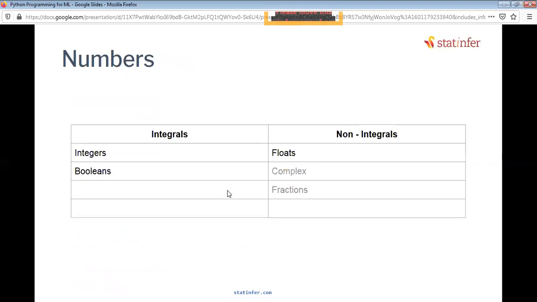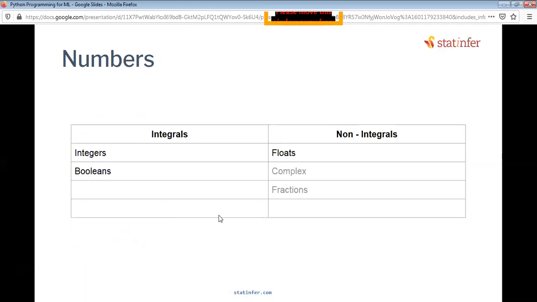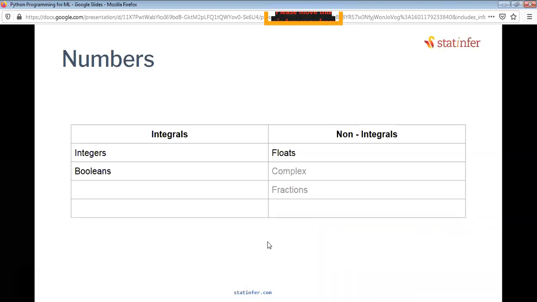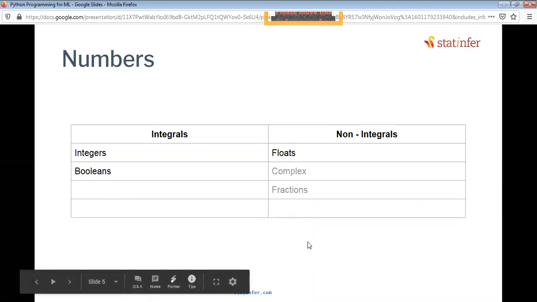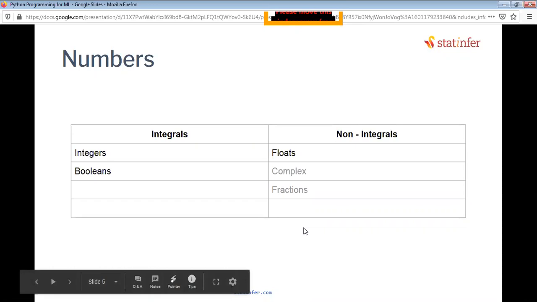We will do a 5-minute revision. For the numbers, we had integral numbers and non-integral numbers. Integral numbers are integers and booleans. Booleans are also part of integers, they are kind of like integers, because they are rigid: 1, 2, 3. And then we have non-integral numbers: floats come in there, and we have complex numbers and fractions also as non-integrals. The thing about fractions is that we cannot actually denote fractions in any programming language. It's the most difficult thing for us to do. But we have only covered the floats. Complex numbers and fractions we are never going to use in our data science career, especially the complex numbers.